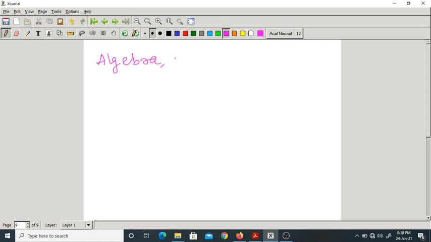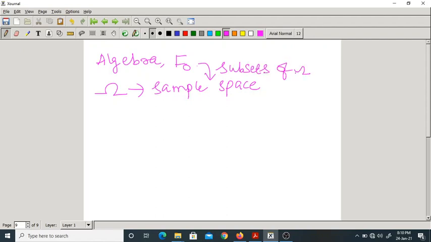Okay, so we denote it with F naught. Correct. Now first and foremost, we have omega, the sample space, and what is F naught? It contains subsets of omega. Now let me take omega as a real line. Omega is a real line.